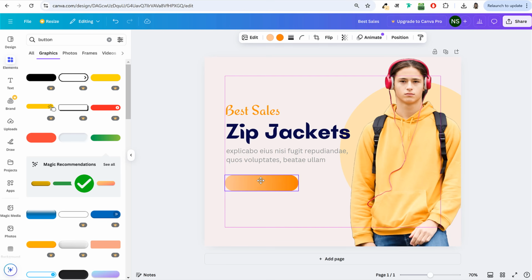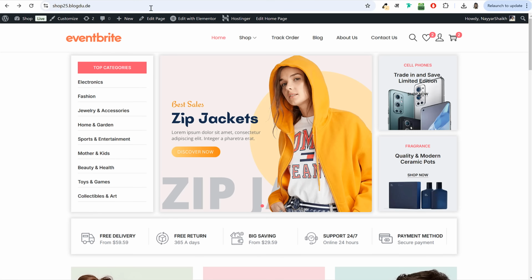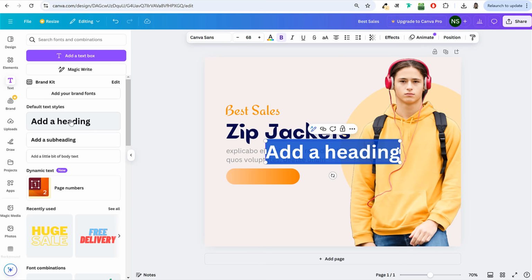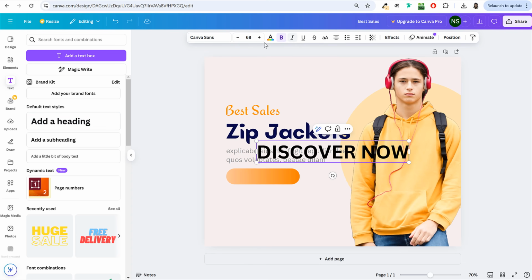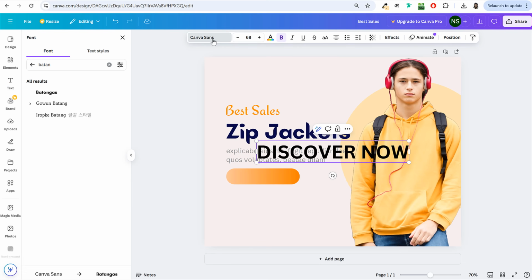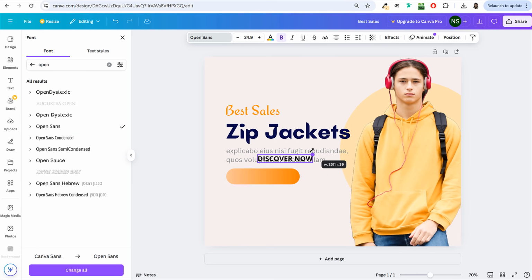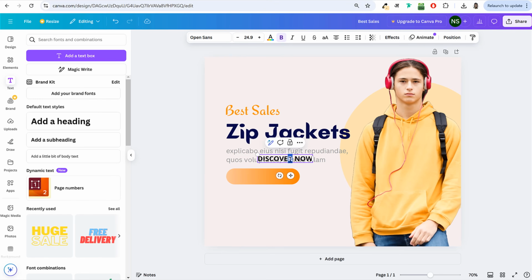I can now increase or decrease the size of this button. And on top of this button, we want to type in discover now. So again, go to text, select heading, and type in discover now, whatever you want to type. Obviously, you don't have to follow the same thing. Decrease the size and also change the font family. For this, I'm using a basic and very simple font family, Open Sans. Decrease the size of this, and after that, bring it over here in the center.